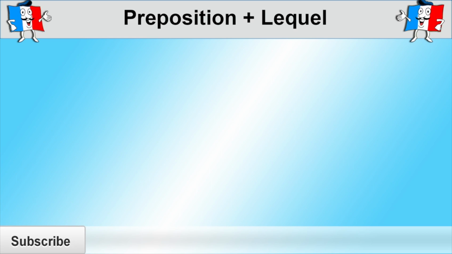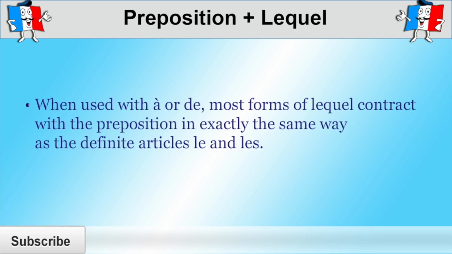But sometimes lequel is used with a preposition. And when lequel is used with the preposition à or with the preposition de, most forms of lequel contract with the preposition in exactly the same way as the definite articles le and les. If you remember, à and le contract to au. For example, you would say je vais au cinéma. You wouldn't say je vais à le cinéma. Well, the same thing happens when à is used with lequel.